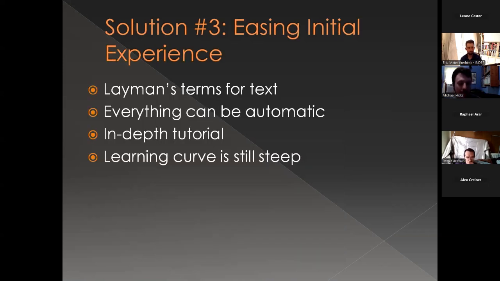So my solution to this: unless I remove things from the game, the learning curve, that's the only way I see to make the learning curve go down. And I didn't really want to do that because it felt like I had already put the core essential stuff in there, and I didn't want to take anything out because I felt like it would hurt the game. So my solution here was to just try and ease the initial experience for new players. And I did that in a couple different ways. The first thing I did is I went through my texts in the game, and I took my hatchet, and I made sure everything was using layman's terms, plain English, right?